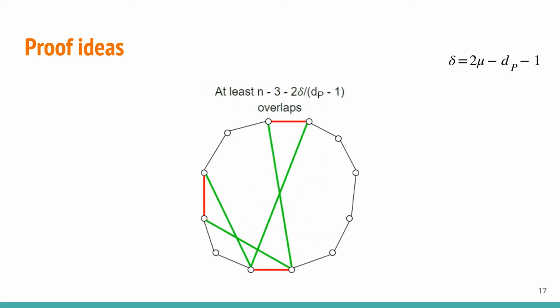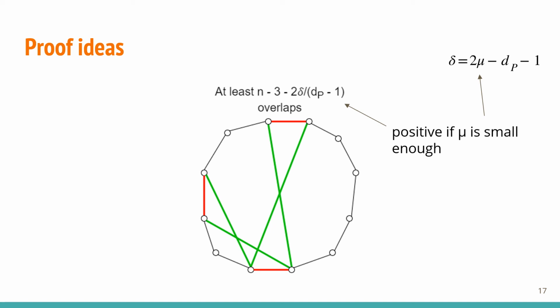Now we can see that some of these green edges overlap, and each overlap forms a set of two edges added by a beneficial 2-op, in the sense that all added edges have counts less than d minus 1 and a removed edge has count dp, which is the original direct edge. By the pigeonhole principle, there are this many overlaps, from which we can compute the lower bounds on the success rates. We can also see that for this bound to be positive, mu has to be sufficiently small, hence the